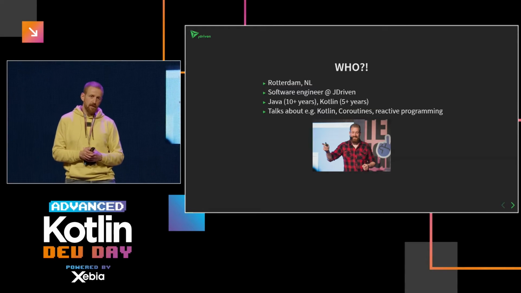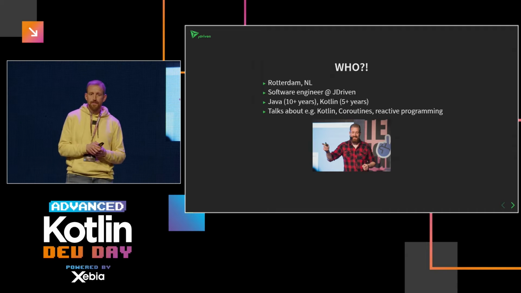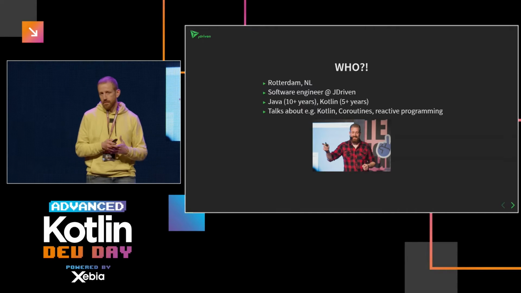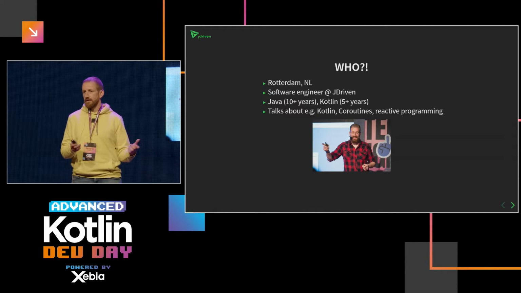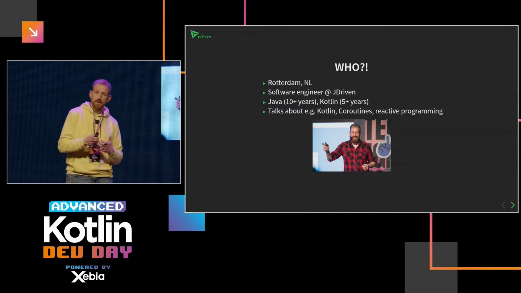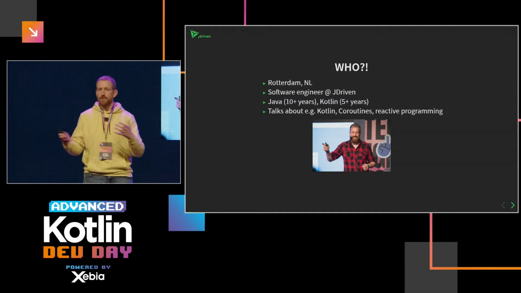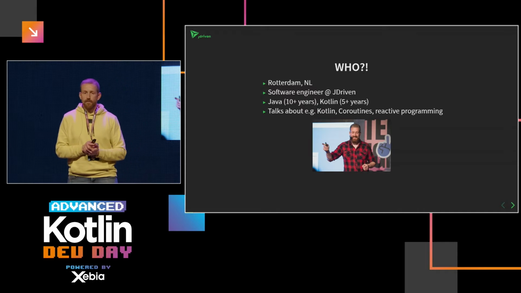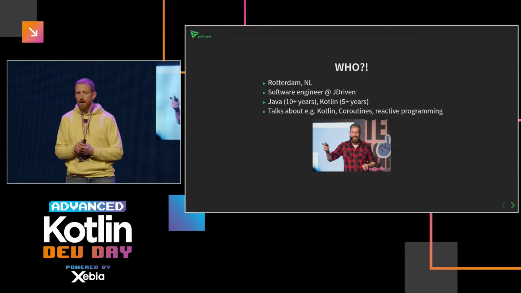I've been doing Java development for more than 10 years now. In the last few years, I've been focusing more and more on Kotlin because, yeah, it's awesome. I've also given some talks, initially about reactive programming and the principles behind it, and then ultimately shifted to Kotlin, the language, and then also Kotlin Coroutines, which also has some links with reactive programming. For example, at the last Kotlin Dev Day, I did a presentation about concurrency made easy with Kotlin Coroutines.